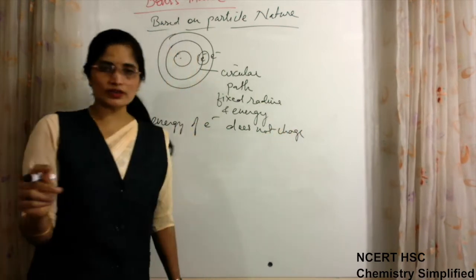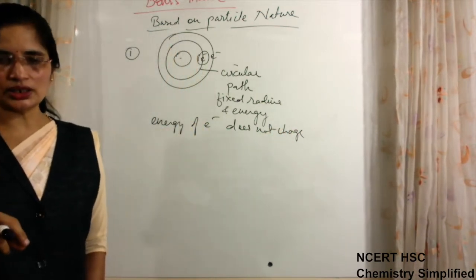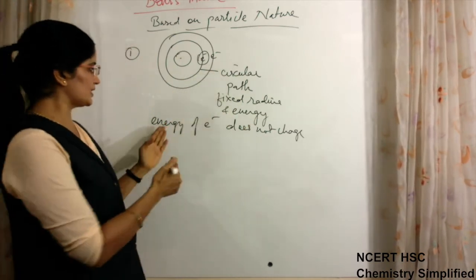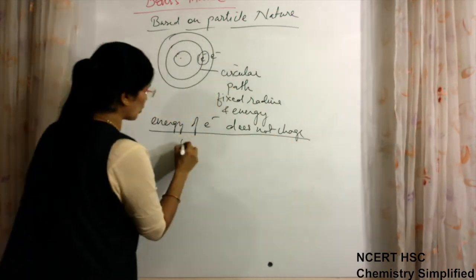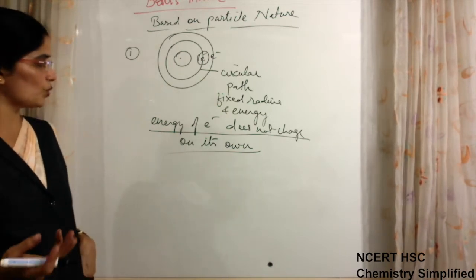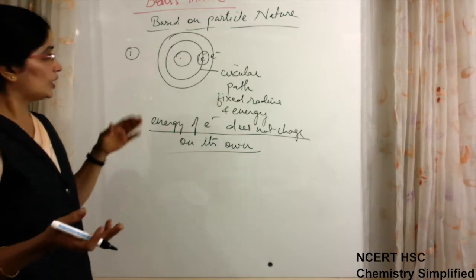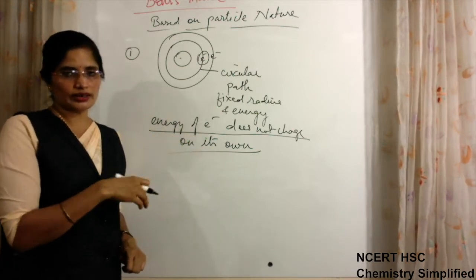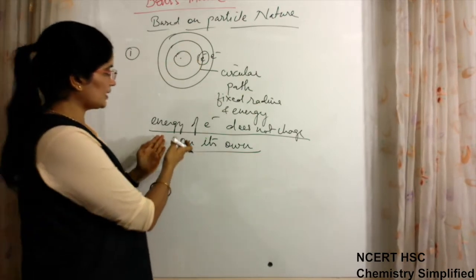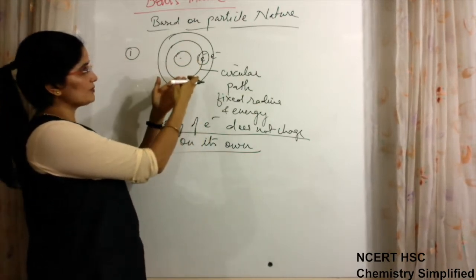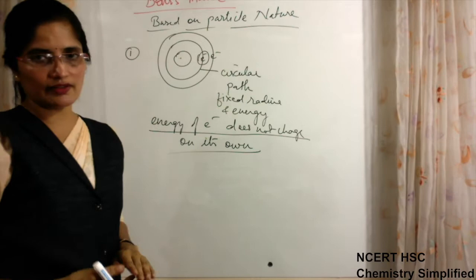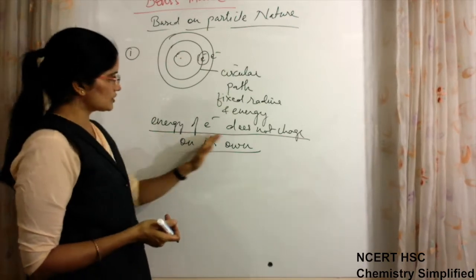In the Rutherford model, what was happening? Because the electron was emitting radiation, being accelerated as a wave, its energy was being lost. This model said that the energy of the electron does not change on its own. Then how does it change? Only when it absorbs or emits energy, as we have seen in atomic spectra. Only when an electron is given energy from outside will it absorb energy and go to a higher level, and it will emit it back and return to its original level, from the excited state to the ground state. So this was the point.